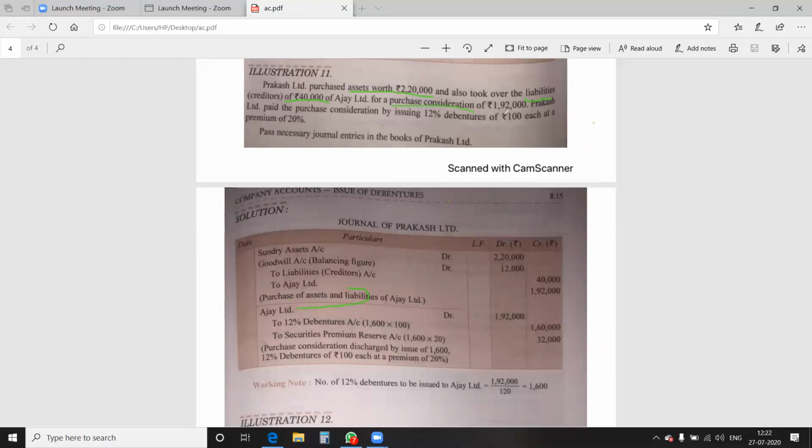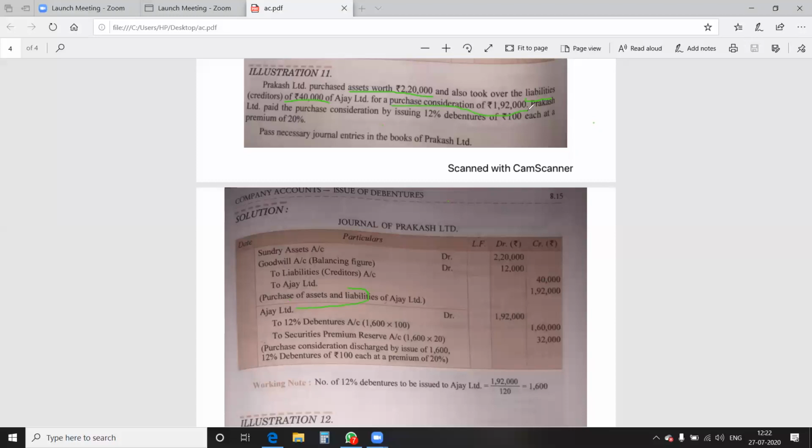Now, in the previous question, what was given to us? Assets were given to us, liabilities were given to us. In that case, assets minus liabilities, we got the purchase consideration. Now, another problem arises here for the students. Assets are given, liabilities are given, and the teacher told you to subtract and get the purchase consideration. Now the question arises, purchase consideration is also given in this question.